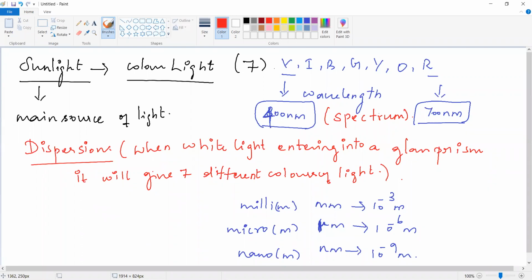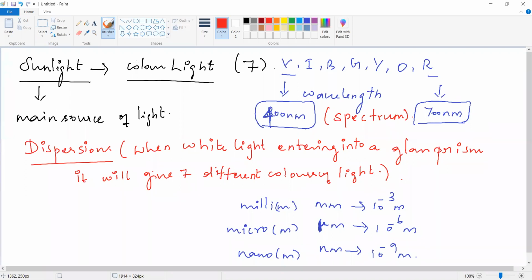All the points and terms are very important. This is the lesson on light dispersion. Your seniors, the 10th standard students, also study these lessons: sunlight, dispersion, reflection, refraction. So nowadays you also learn this one. Please remember these terms: VIBGYOR, spectrum, and millimeter, micrometer, nanometer.